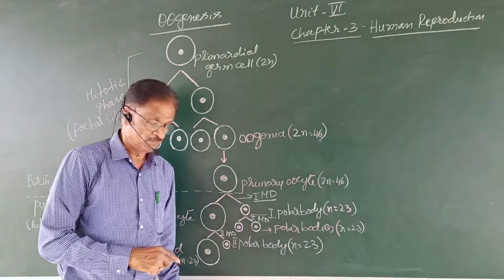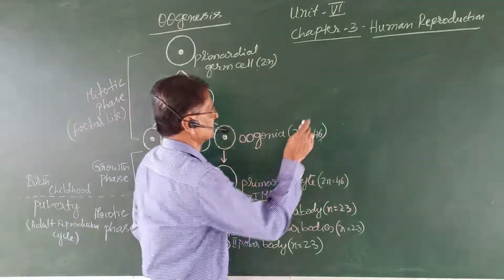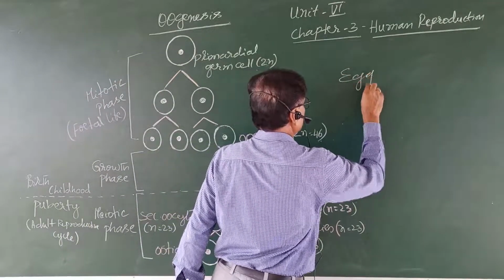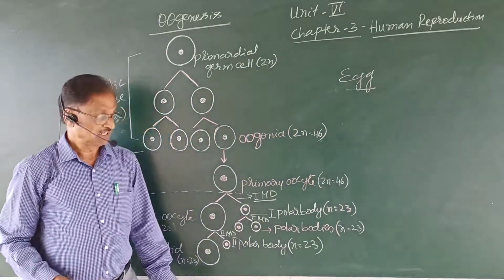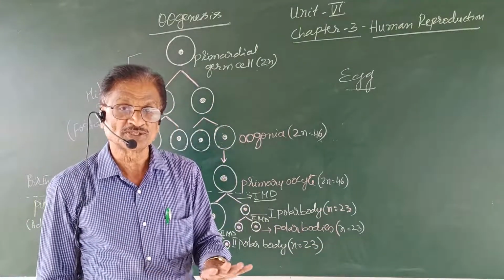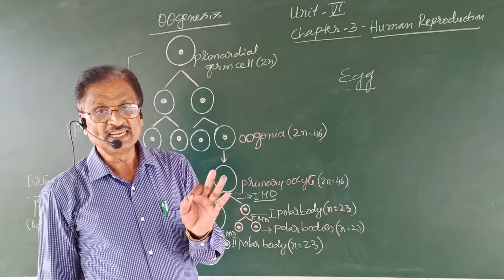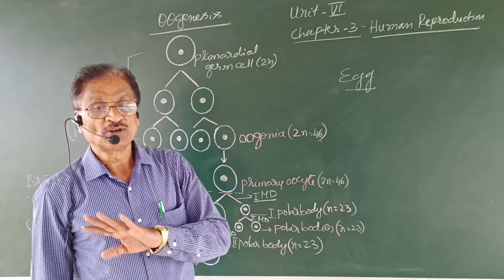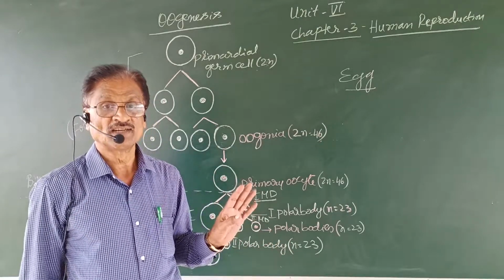The ovum ultimately becomes the functional egg, whereas the three polar bodies are non-functional and degenerate. They do not have any function at all.